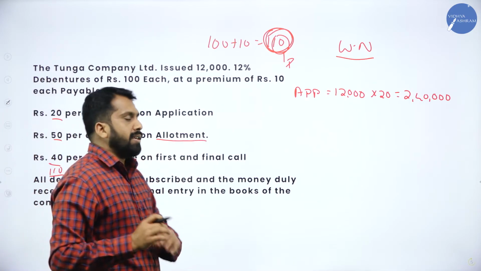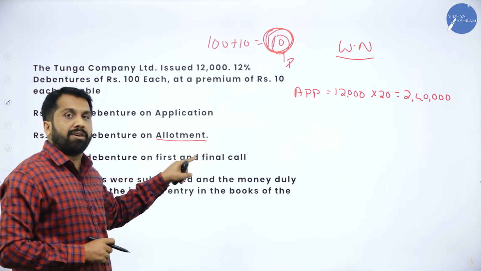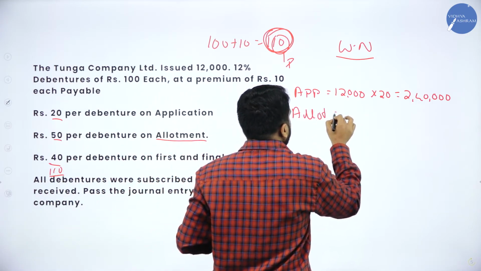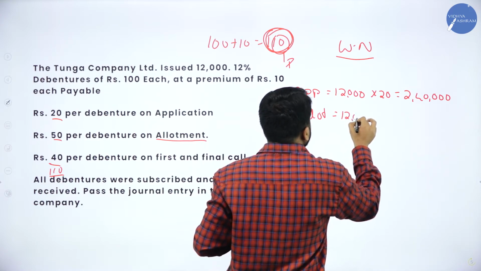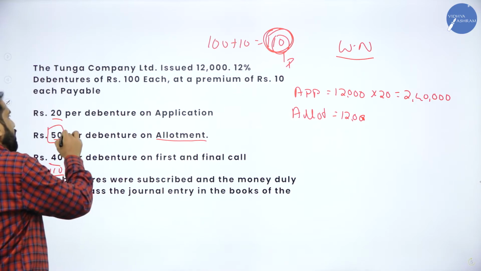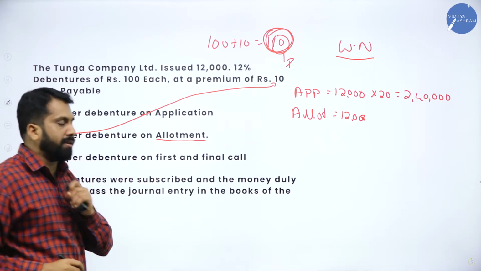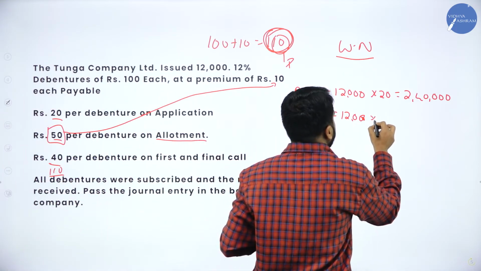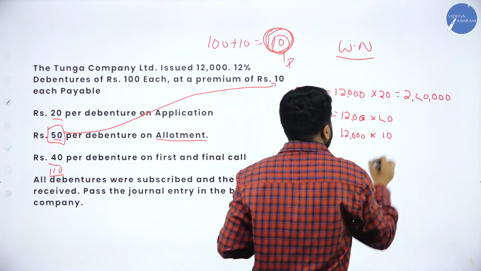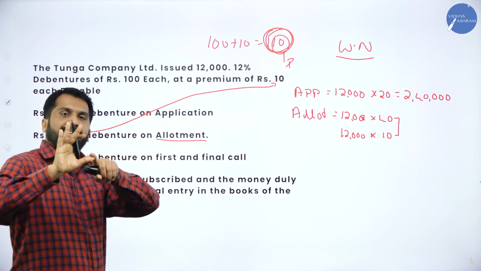Allotment. Remember, in the question they have mentioned premium, which means premium must be with allotment itself. Now, allotment. In the allotment, number of shares 12,000. What is the allotment? Allotment we have 50. In this 50, this 10 rupees is included. Remember, 12,000 multiplied with 40, 12,000 multiplied with 10. 40 plus 10, how much? 50. Out of 50, we have taken out premium.